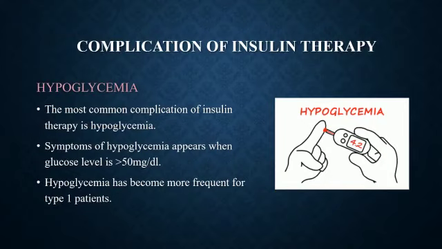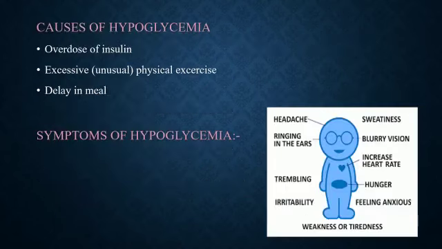Complications of insulin therapy. Hypoglycemia. The most common complication of insulin therapy is hypoglycemia. Symptoms of hypoglycemia appear when the glucose level is less than 50 milligrams per deciliter. Hypoglycemia has become more frequent for type 1 patients. Causes of hypoglycemia. Overdose of insulin.